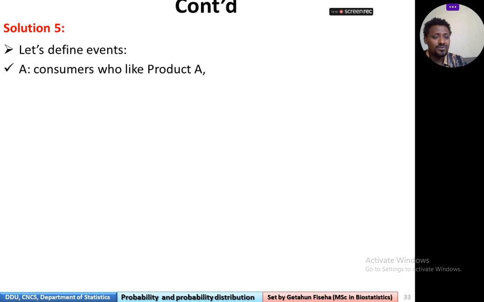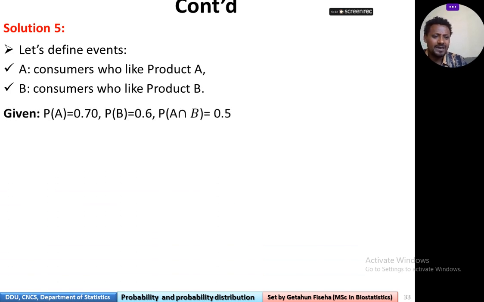So first of all, let's define the events. Let's define A as consumers who like product A, and B as consumers who like product B. We are given that probability of A is equal to 0.7 and probability of B is equal to 0.6, and probability of A intersection B is equal to 0.5.